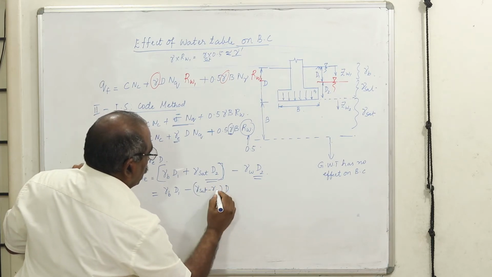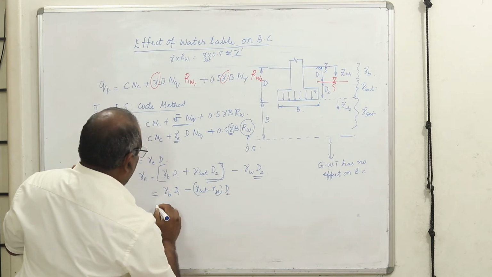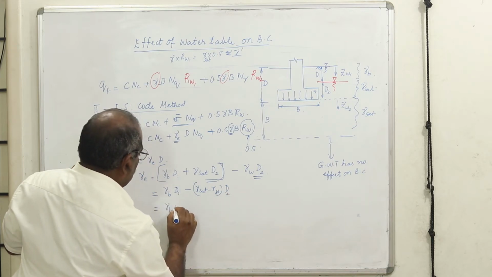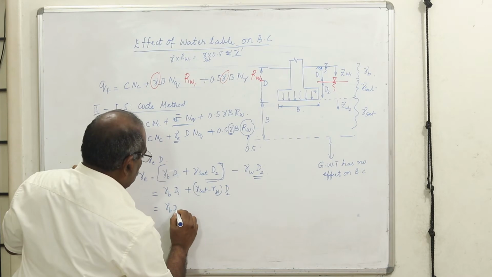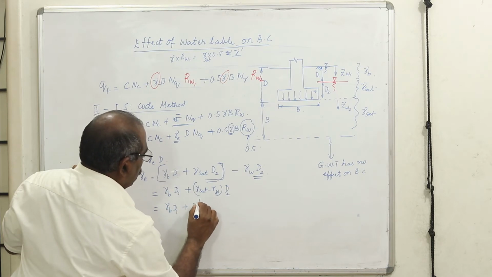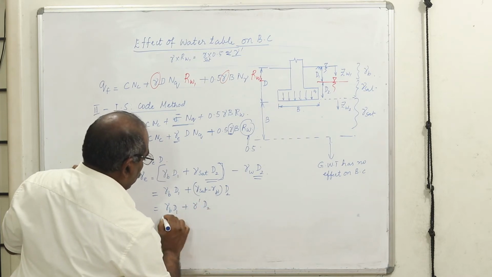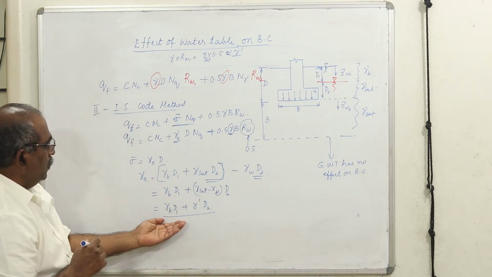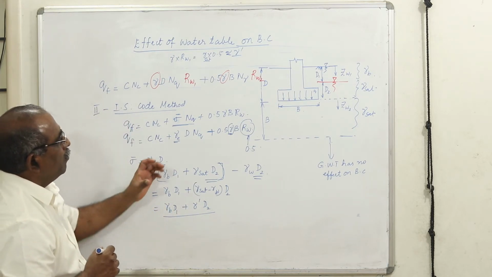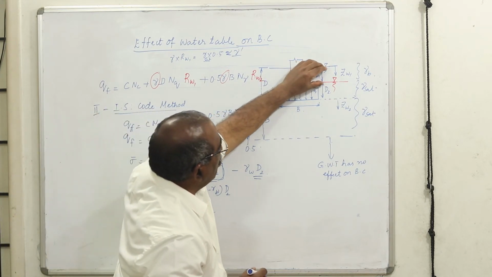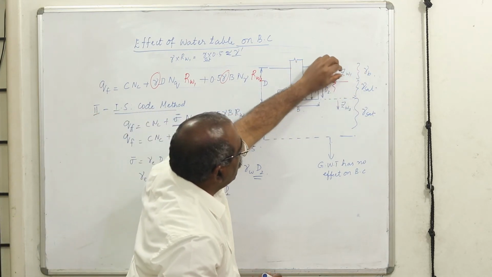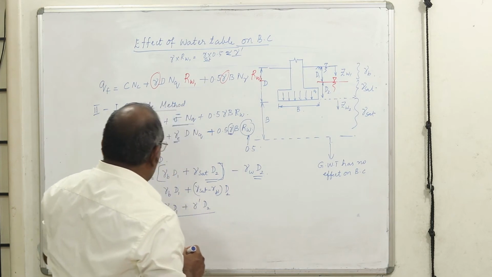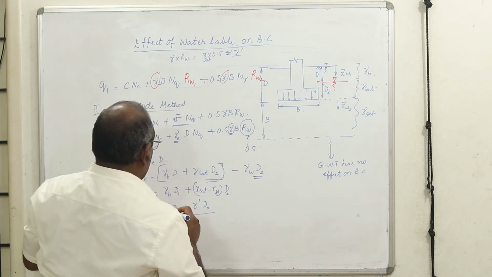Therefore, this becomes plus gamma submerged into D2. Therefore, I am going to get an effective unit weight for this. So, to whatever depth I got bulk unit weight, I'll take more bulk unit weight, and I think I should divide by,